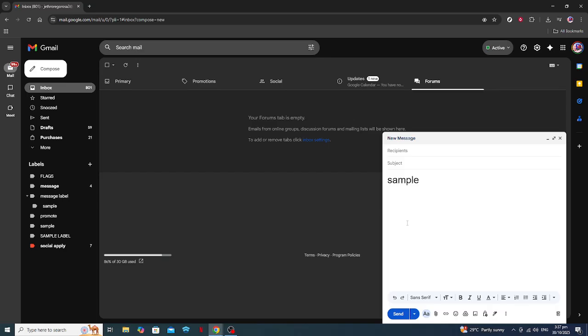As you adjust the font size, you'll notice the changes happen in real time within your email draft. It's as simple as choosing the right option, and you can see immediately how it looks. If you don't like the new size or you want to make further adjustments, you can always go back to the size menu and select a different size until you're satisfied.